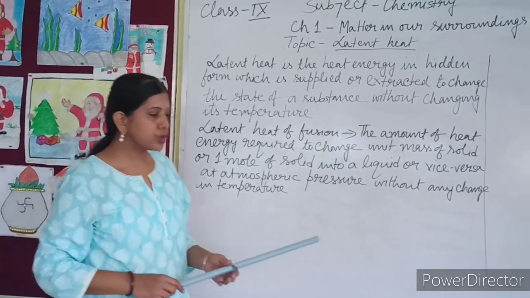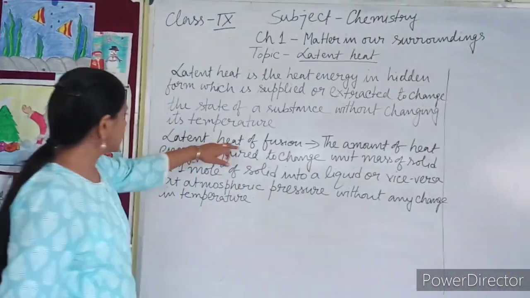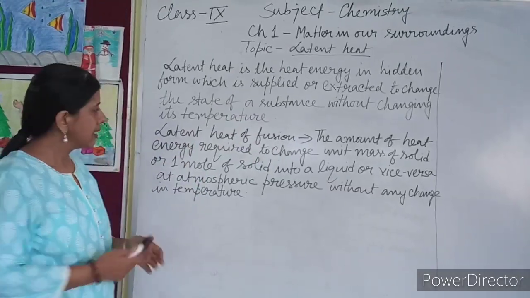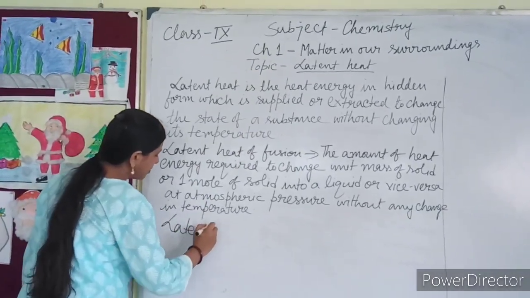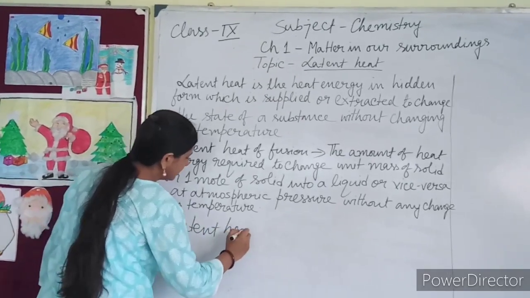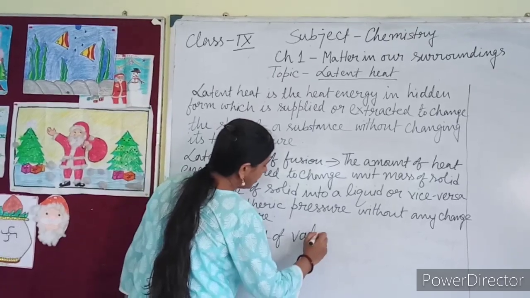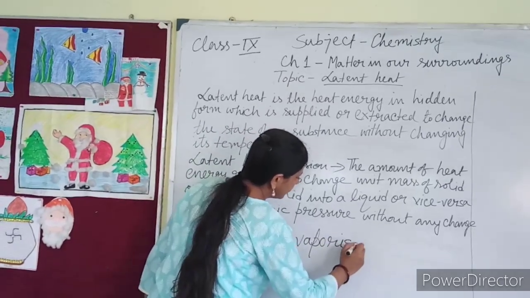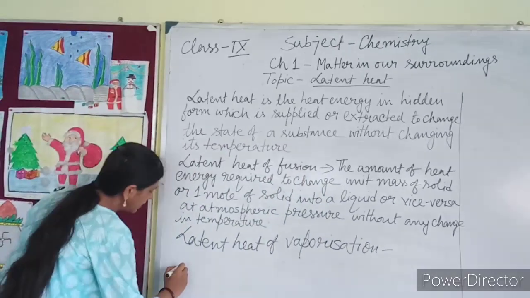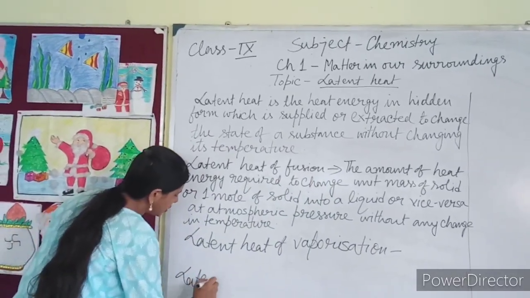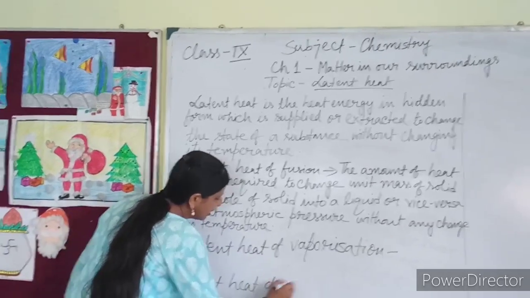Now, there are three kinds of latent heat. One is latent heat of fusion. Second one is latent heat of vaporization. And third one is latent heat of sublimation.